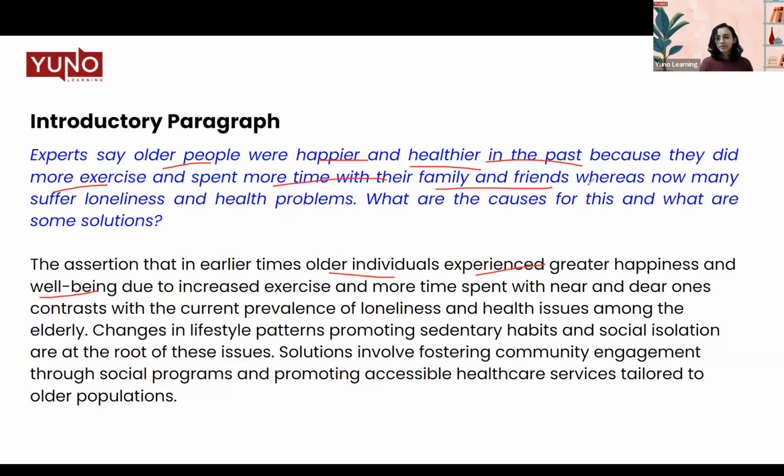Contrasts, whereas we've written contrast with the current prevalence of loneliness and health issues among the elderly. So you see how you can deploy some synonyms, change the structure of the sentence, put some words before and some after, and you can paraphrase whatever the question is given to you. All right. Make sure you do not copy paste exactly what is written in the question.